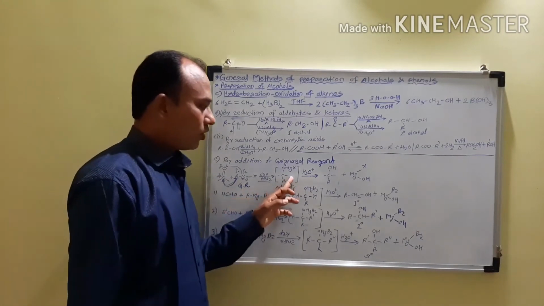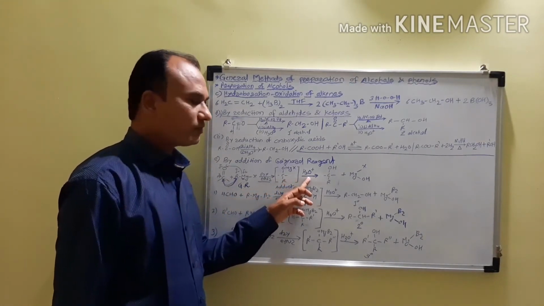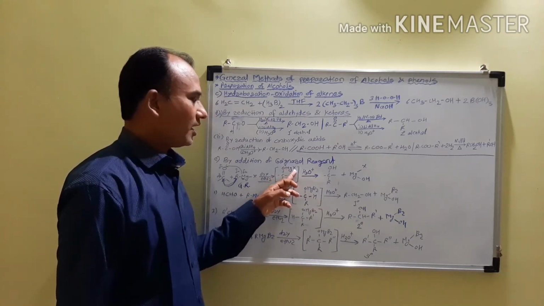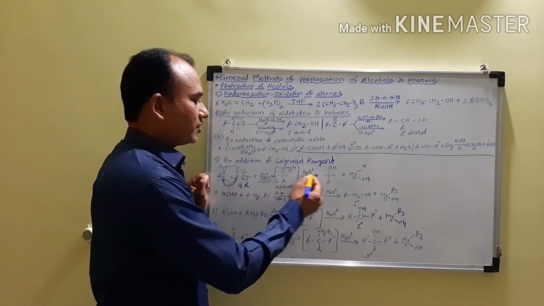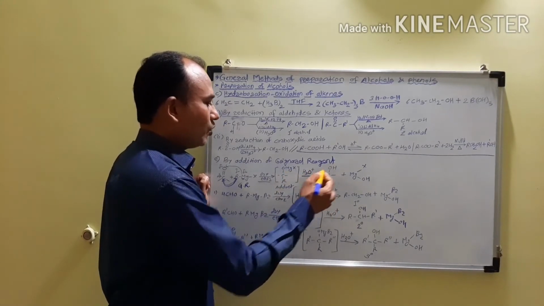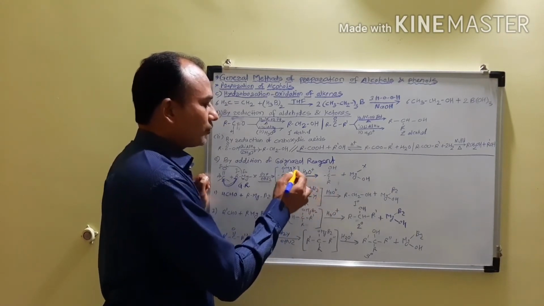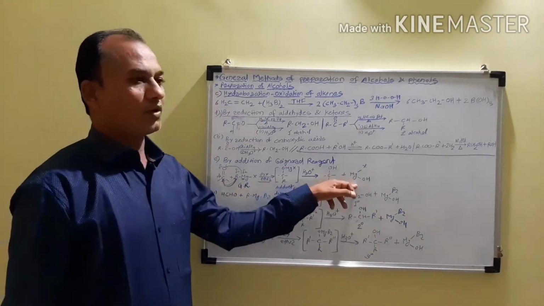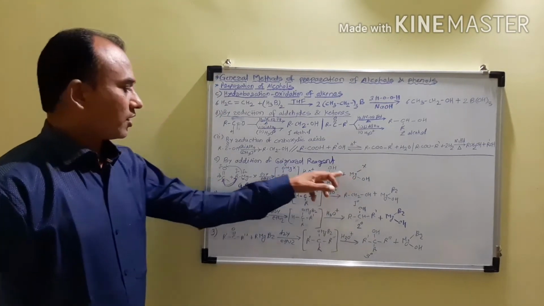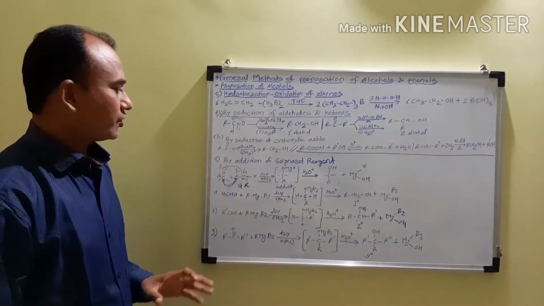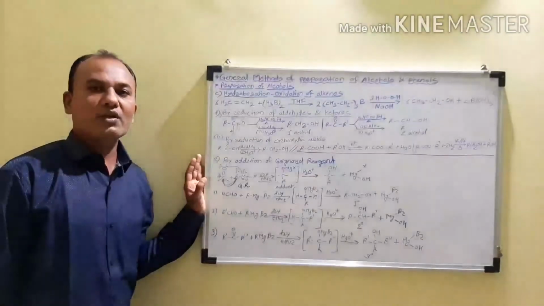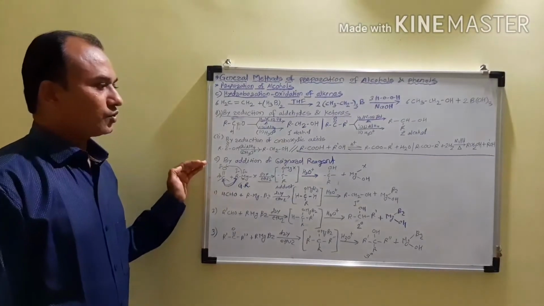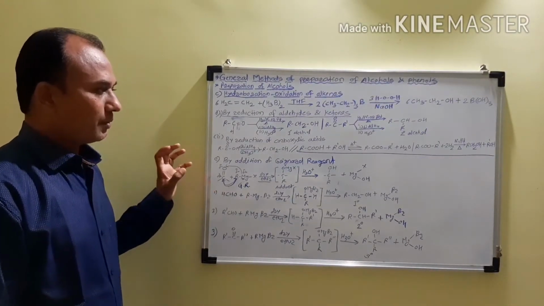Now this adduct on hydrolysis replaces the MgX with H, so it becomes RCOH, and the OH from the H2O gets attached to magnesium to form a complex product. So in this way there is a conversion of the carbonyl compounds into alcohols by using the Grignard reagent. This is one of the best methods.